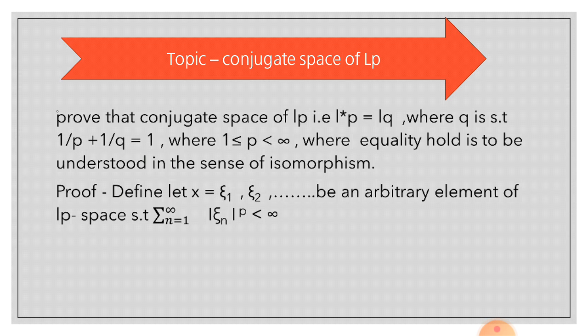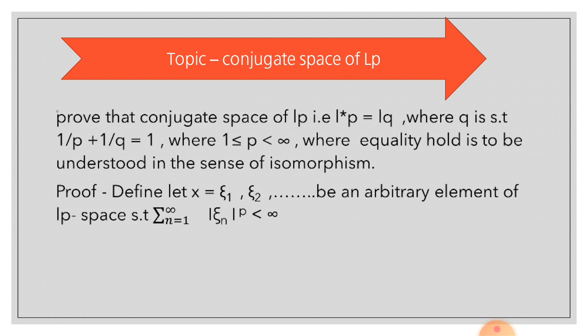Now here P and Q are non-negative extended real numbers such that 1 by P plus 1 by Q is equal to 1. Here P and Q are conjugate to each other. Now let's take the proof.